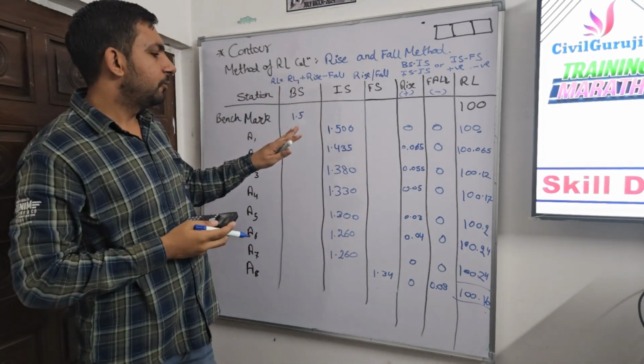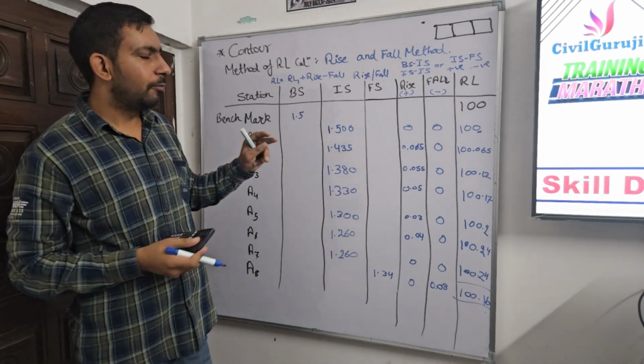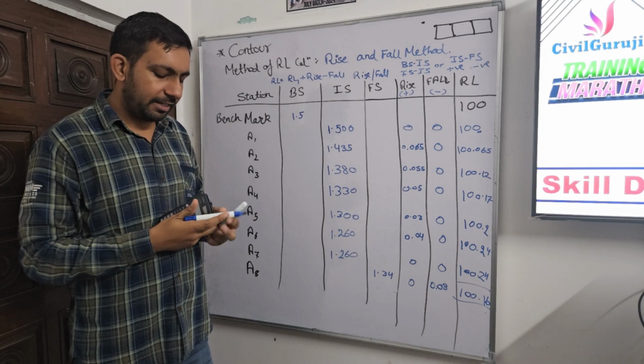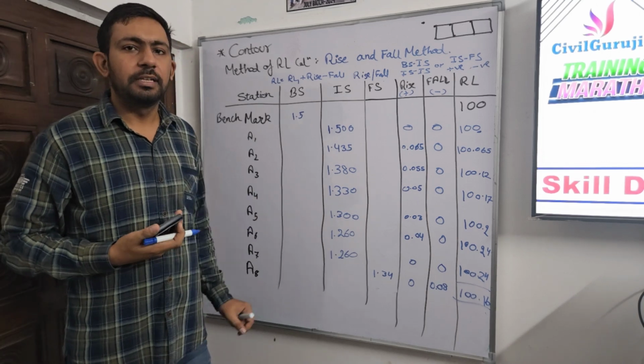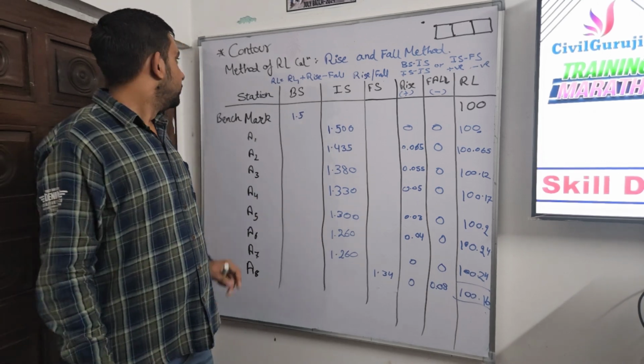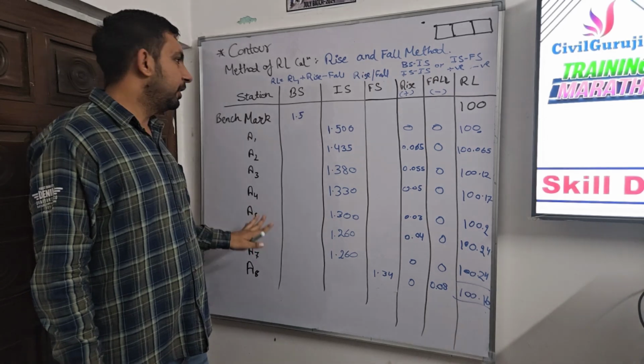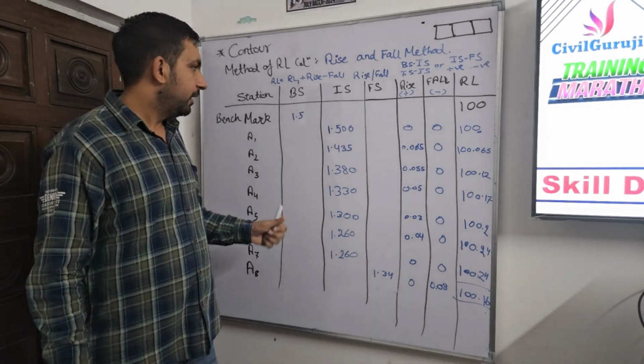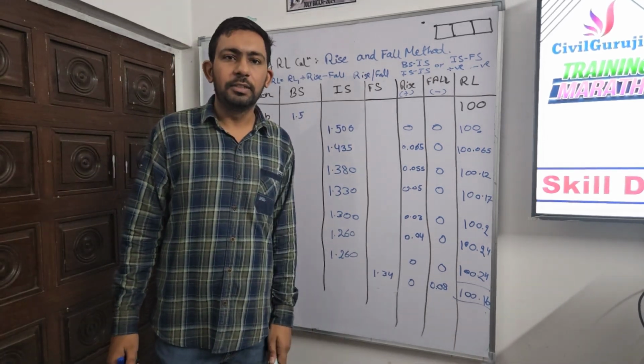From these RLs we can easily tell that our RLs are getting higher, but our last point is at a lower elevation. So in this way we can easily make the tables and do the calculations, and I think we are done with these calculations.